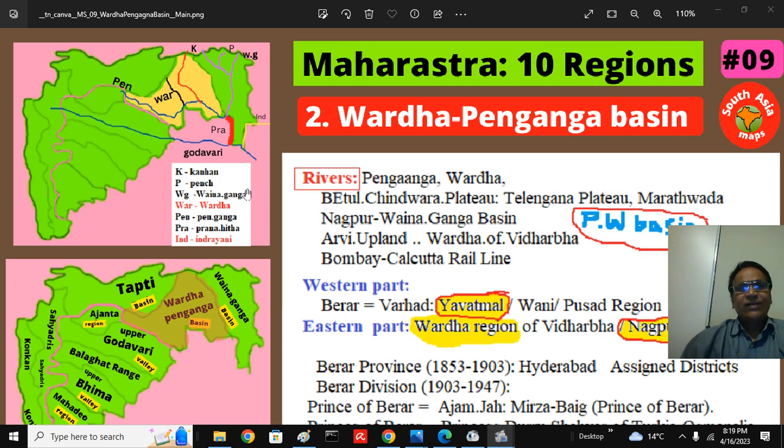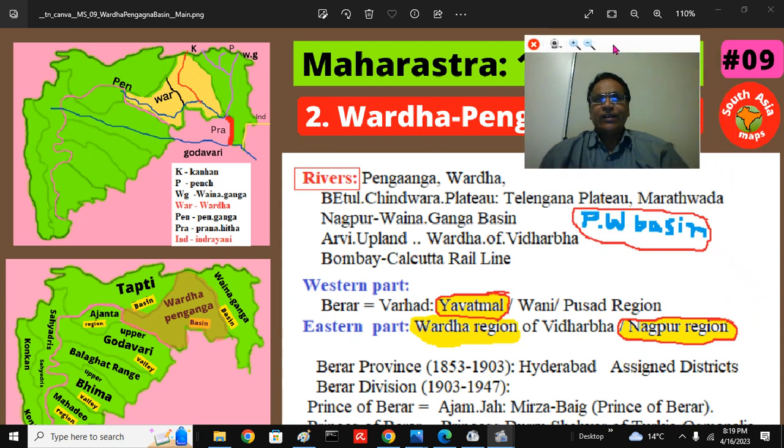So this basin, how do you know, Wardha-Penganga Basin? The northern part is Tapti Basin, here you can see, and also you can see the Satpura ranges, Betul and Chindwara regions in the northern part. Eastern part is the Nagpur-Wainganga Basin. Sometimes this is together called Vidarbha Plains, but R.L. Singh divided into these three, so I took the same. So there is a little bit of flexibility, so this is not like built in stone.